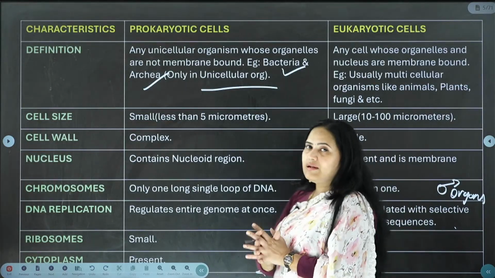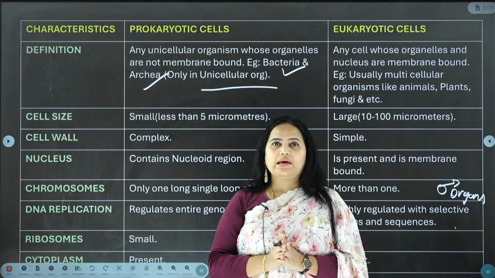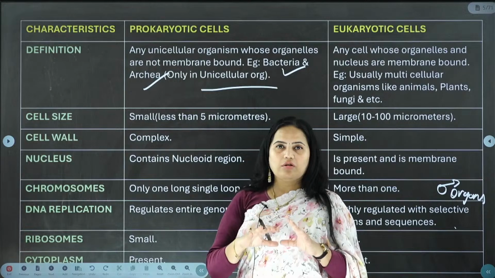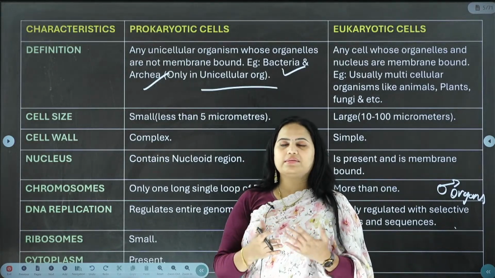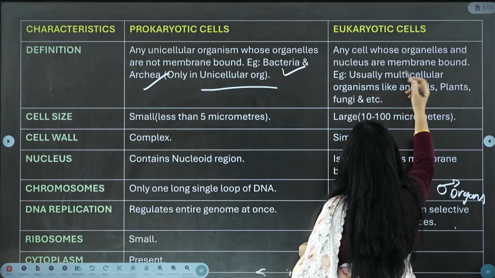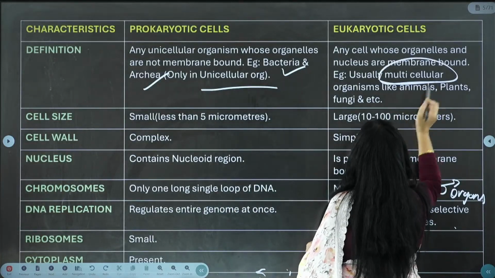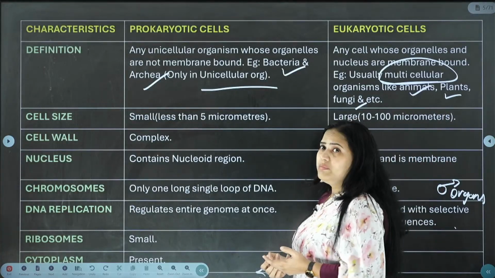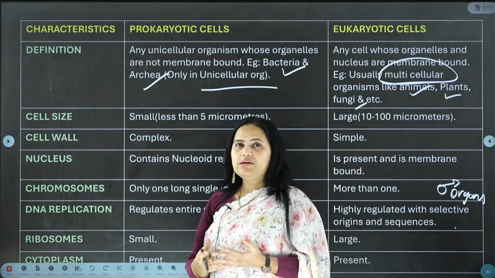Okay, don't think that every organelle inside the eukaryotic cell is membrane bound. There are also some organelles in the eukaryotic cell which are not membrane bound at all. Majority of the organelles are membrane bound. They are multicellular in nature. Example, animals, plants, fungi and so on. Human beings, we are all multicellular in nature.